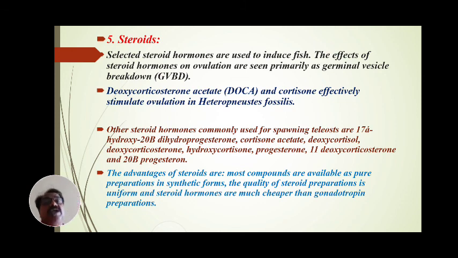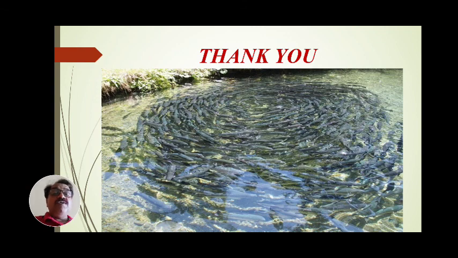They are easily available and cheap, and with their help spawn, fry and fingerlings can be produced by induced breeding. With these synthetic hormones we can use them instead of the pituitary gland. With this we have completed unit two, induced breeding by hypophysation.